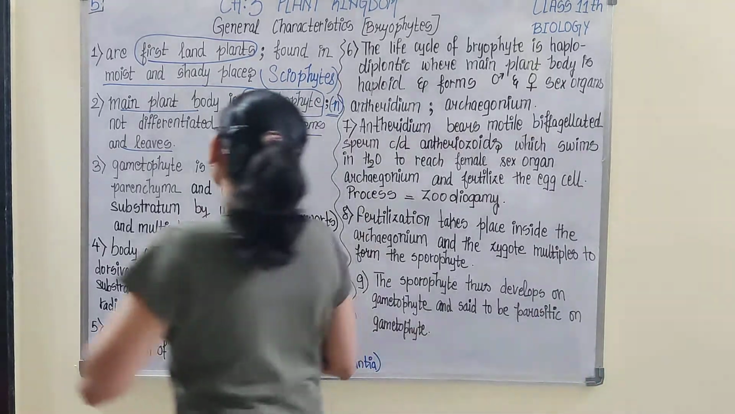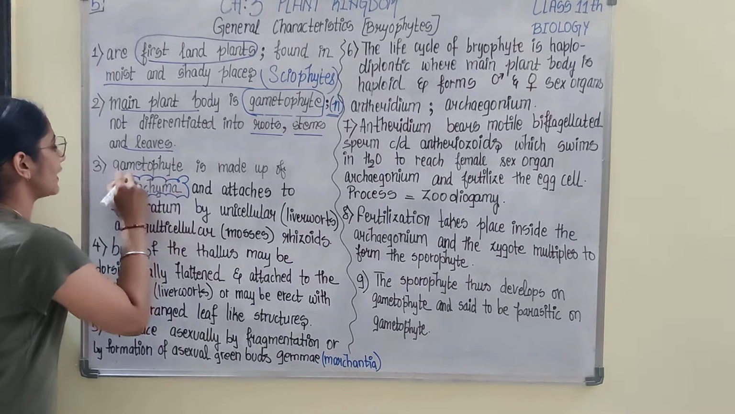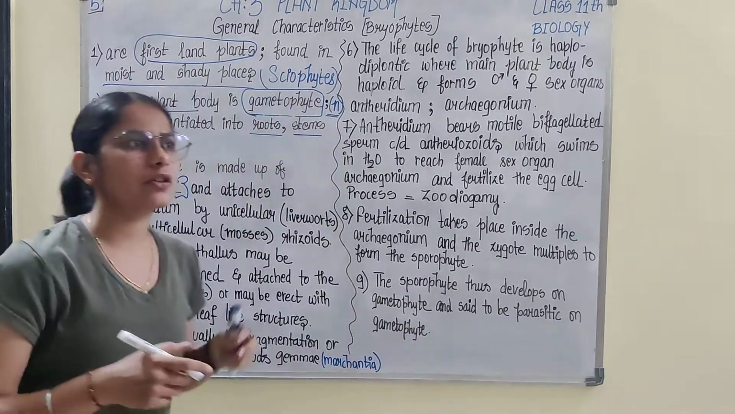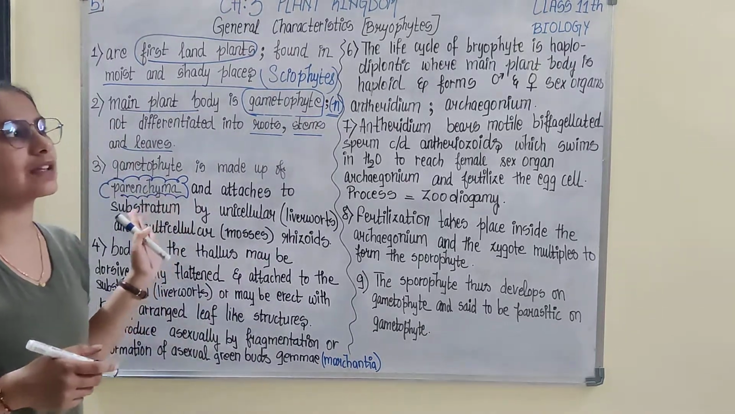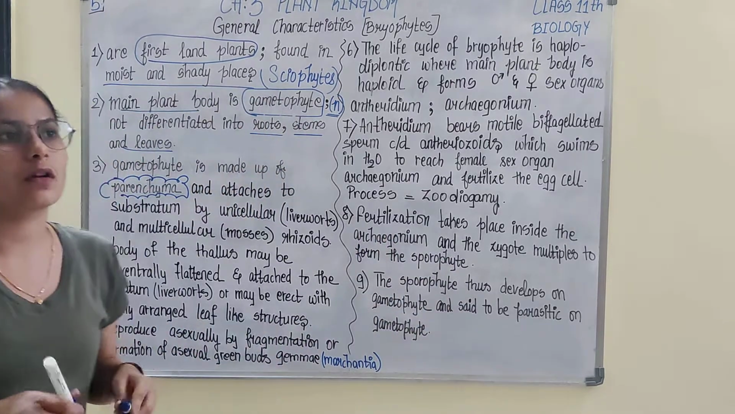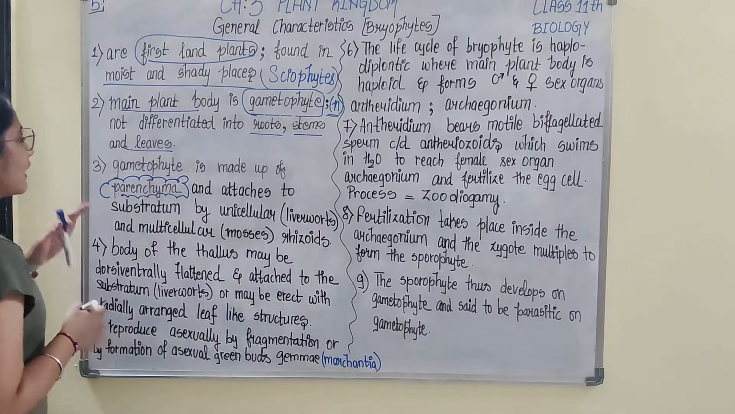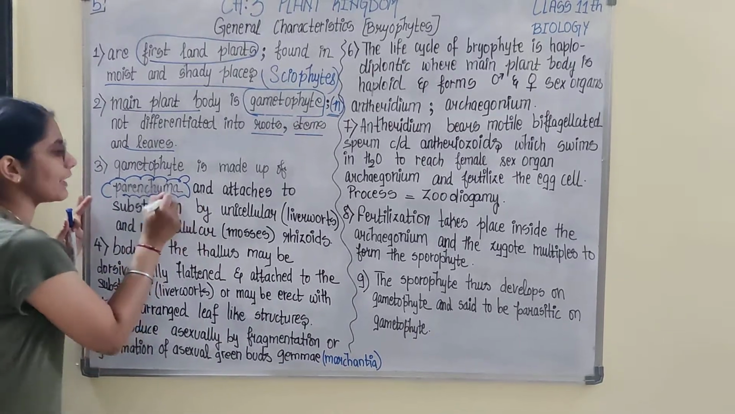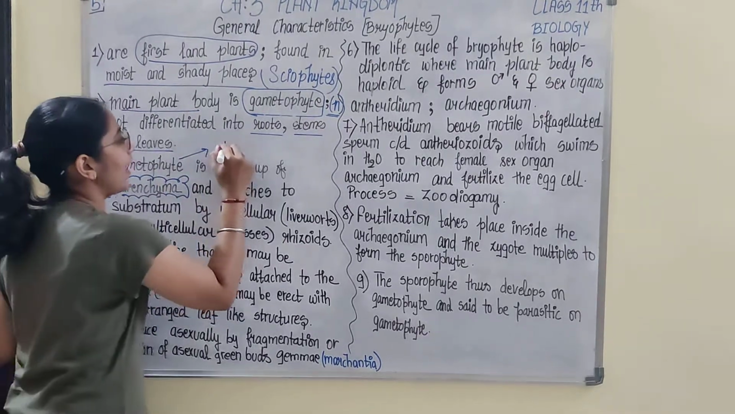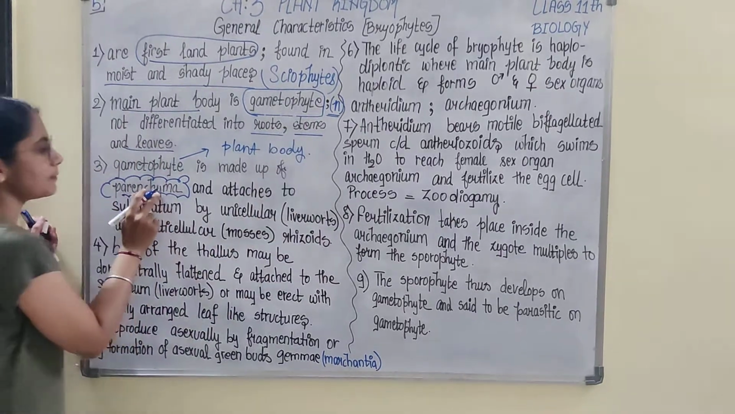Okay, then gametophyte is made up of parenchyma. You recall the tissue chapter which you studied in class 9. We will be discussing much more detail about this in anatomy of flowering plants in this standard only, later on. Now here, gametophyte is made up of parenchyma tissue. Gametophyte is a plant body, so the plant body would be made up of tissue. Which kind of tissue? Parenchyma.